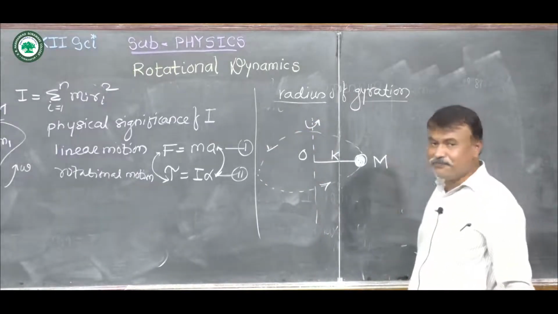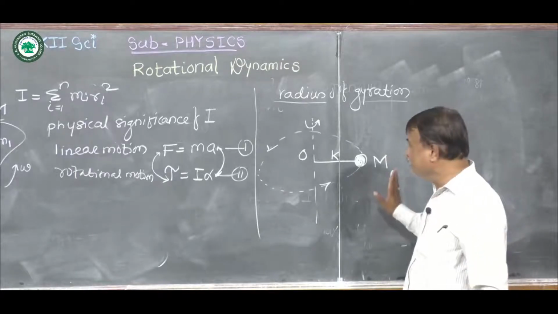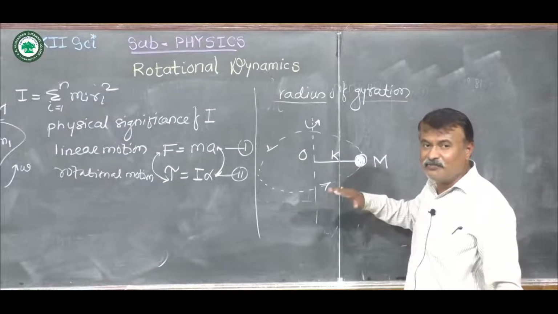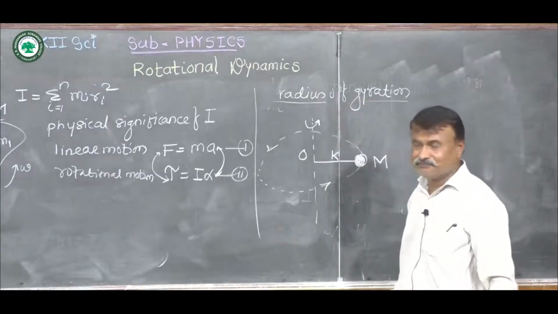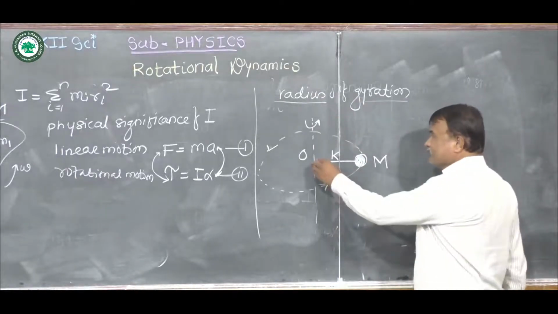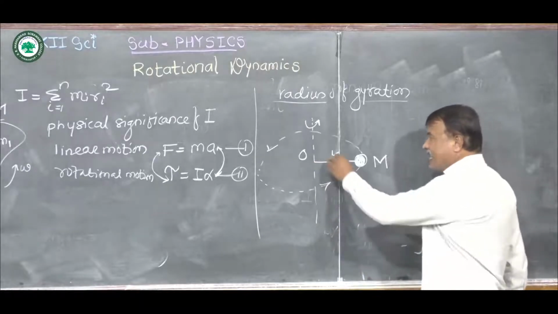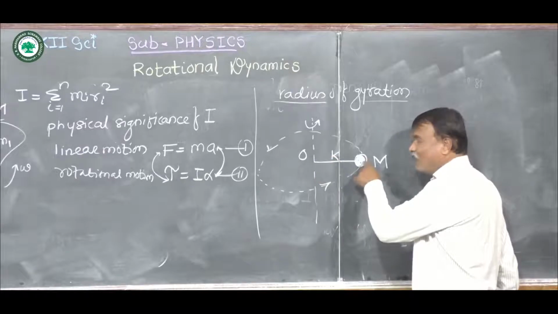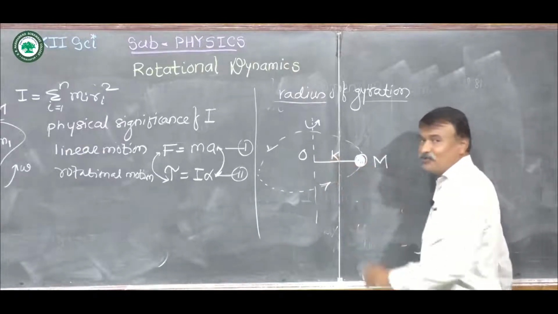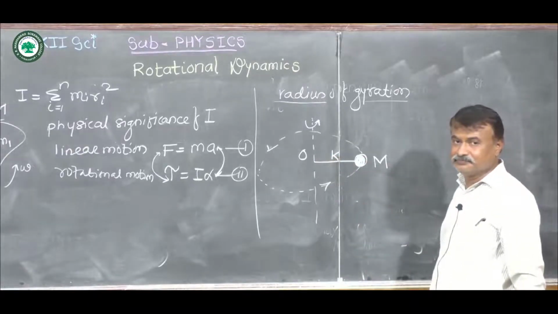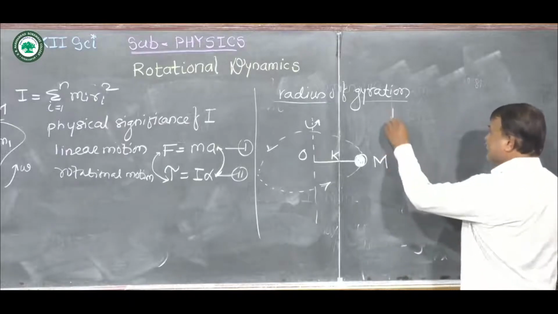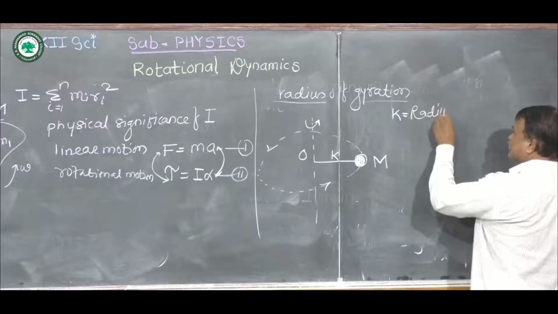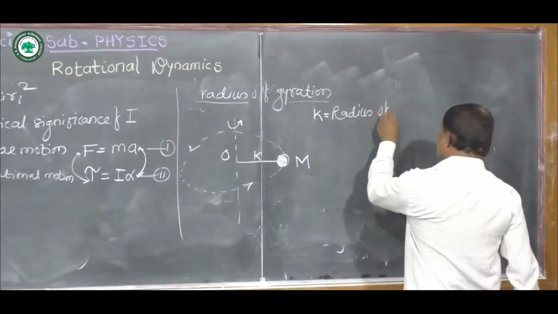As its mass is the same, it possesses the same moment of inertia, because we know that moment of inertia depends upon mass and distance from the axis of rotation. This k is the distance of the body from the axis of rotation, and this k is called the radius of gyration.